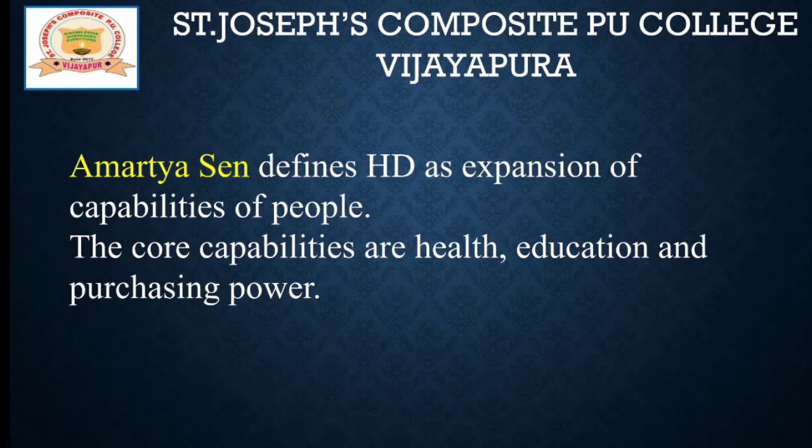So what are those capabilities? Those capabilities are health, education and purchasing power. These are the core or basic capabilities. When people expand their core capabilities like health, education and purchasing power, then they can lead a decent life in this society. This is what Amartya Sen defined regarding human development.